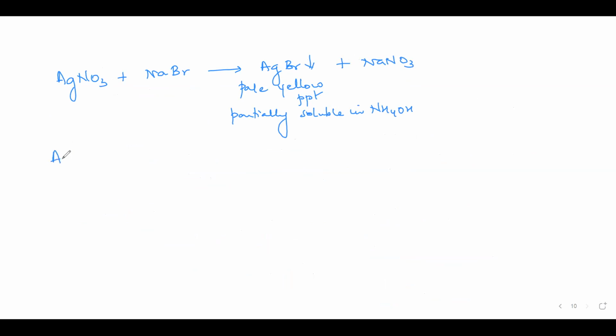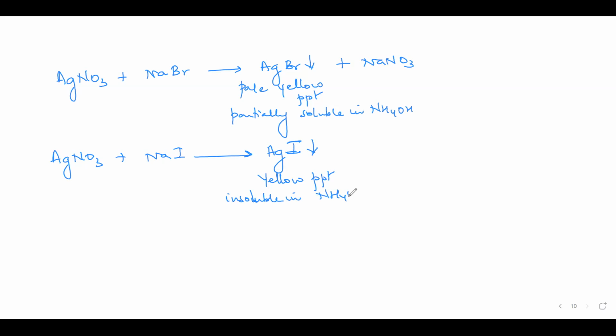And if it is an iodide, then you'll get a yellow precipitate, insoluble in NH4OH. So this is how detection of halide ion is done.